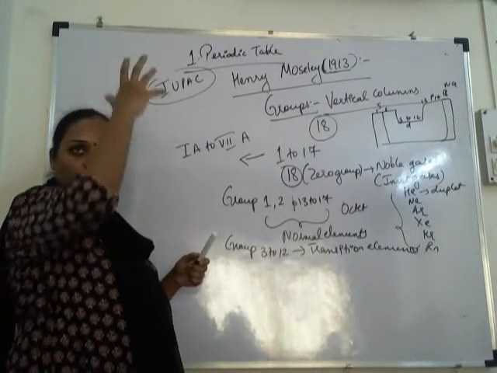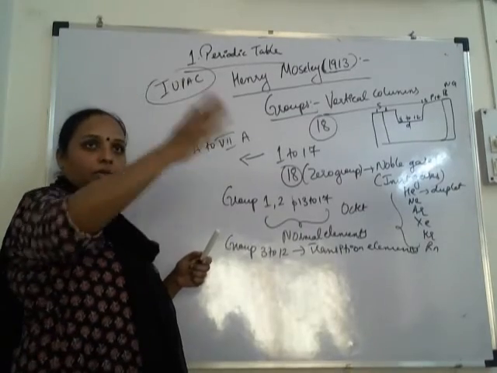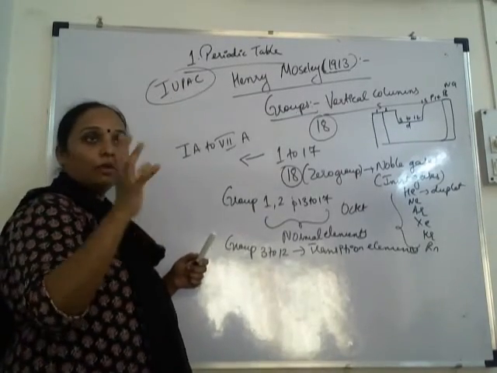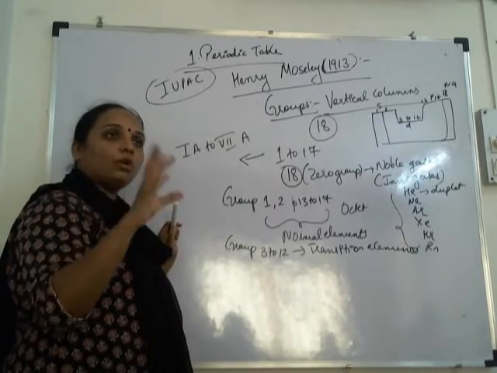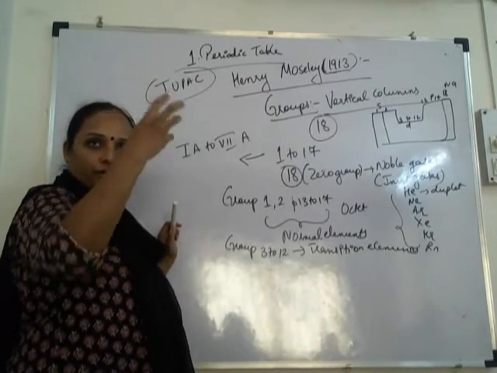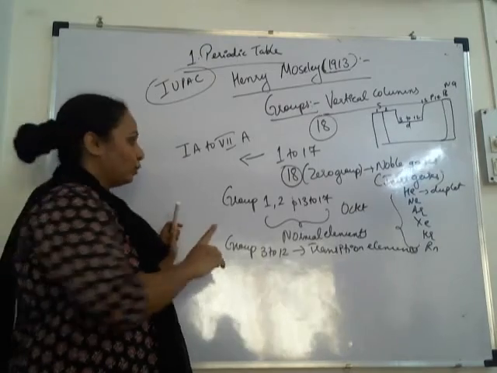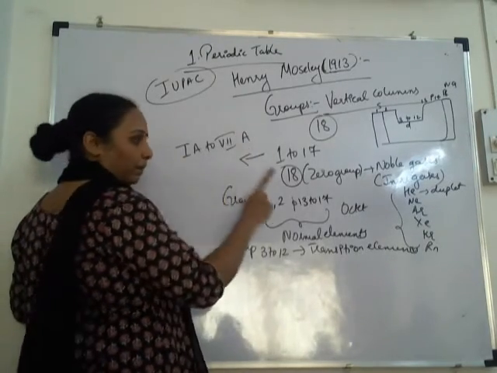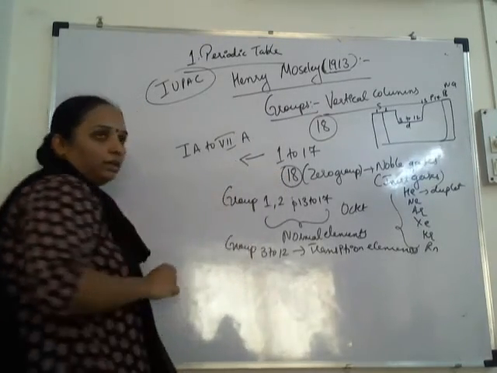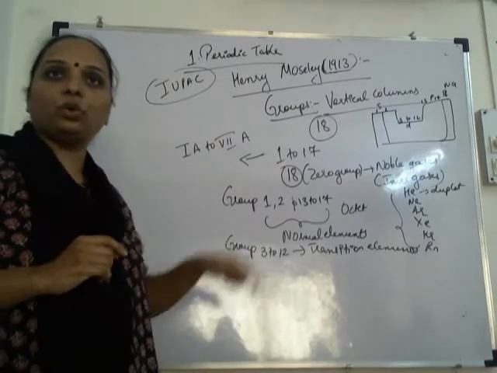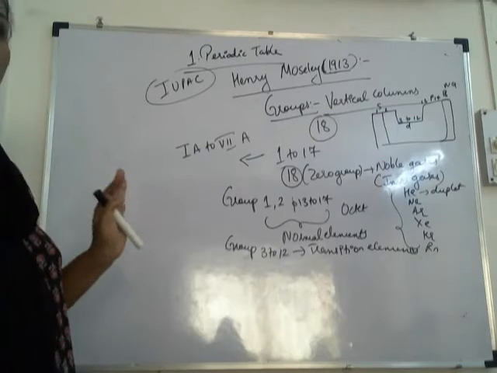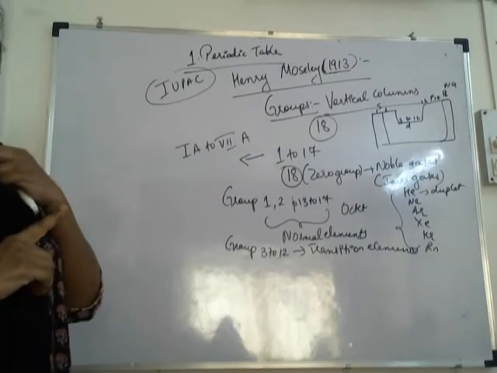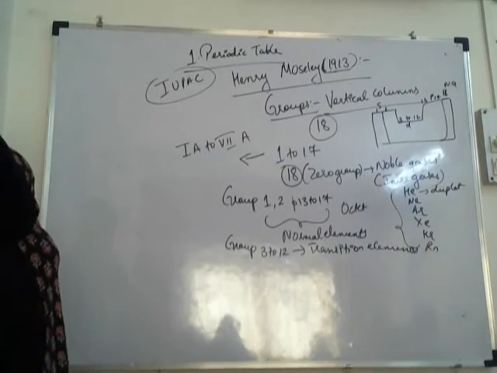This all comes right from Henry Moseley. So we say, why is this its property, why is it not that, because they have done experiments on it and have come to this conclusion. So Roman numerals are compulsory. Groups 1 to 17 are written as group 1A to group 7A. Groups are always written in Roman form. That is the rule, just like there are rules in maths, there are rules in chemistry. Okay.